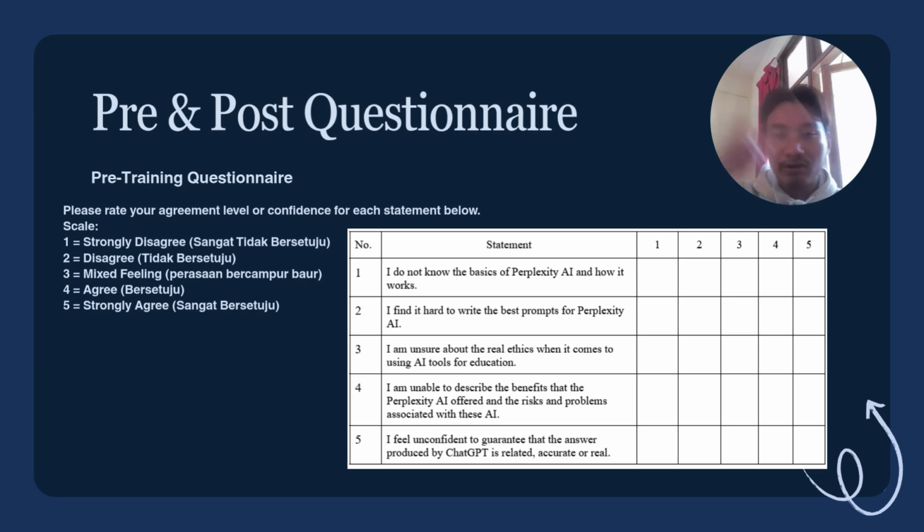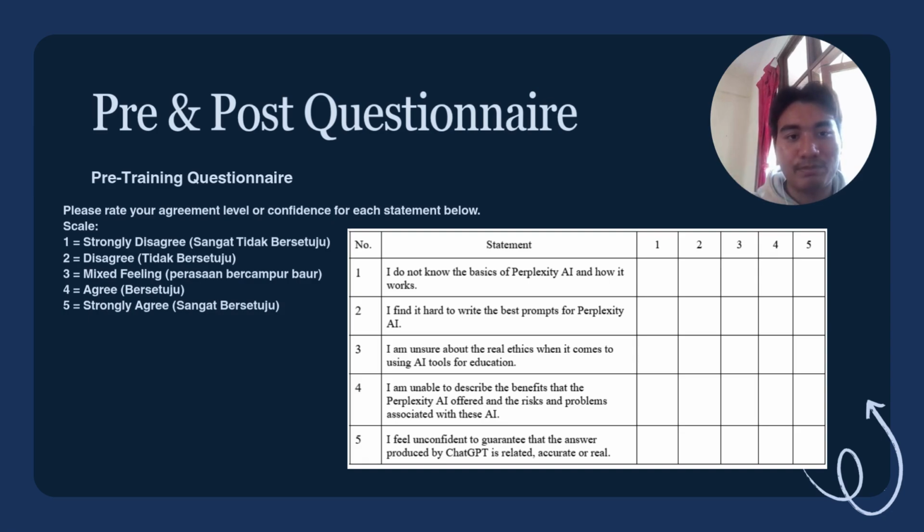For both the pre and post questionnaires, we will give them a measurement scale from one to five. It starts from strongly disagree, then disagree, mixed feeling, agree, and strongly agree. So we conduct five questions, and for those five questions they will answer based on their knowledge.